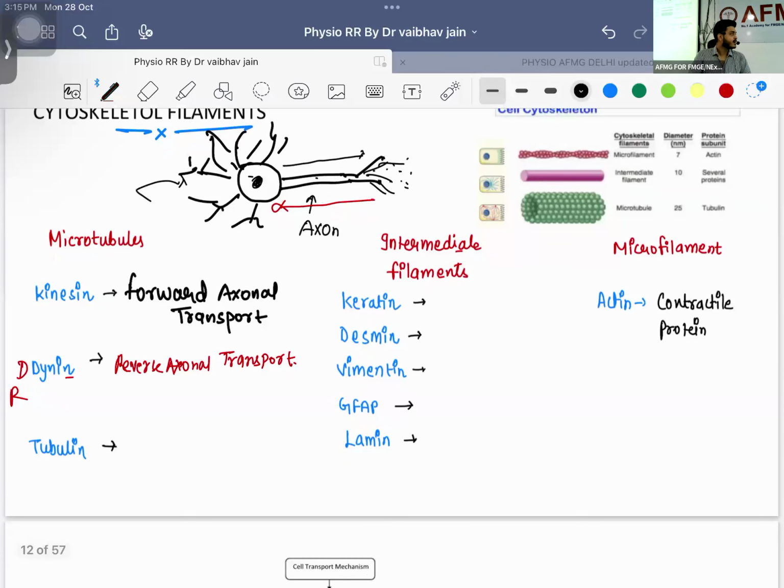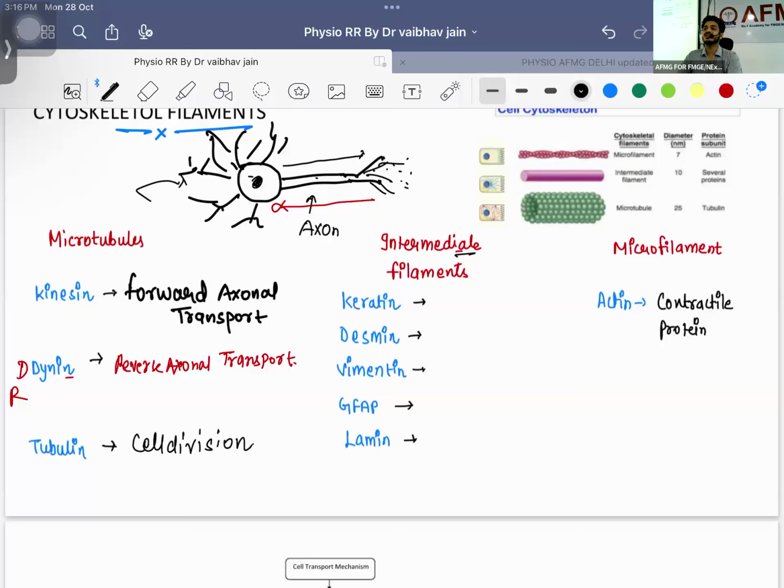Next is about the tubulin. What about tubulin? Tubulin is going to be responsible for the cell division. What are the drugs that are going to inhibit this tubulin? Vinca alkaloids. What are the examples? Vincristine, vinblastine. Vincristine and vinblastine are the vinca alkaloids that are going to cause inhibition of cell division.